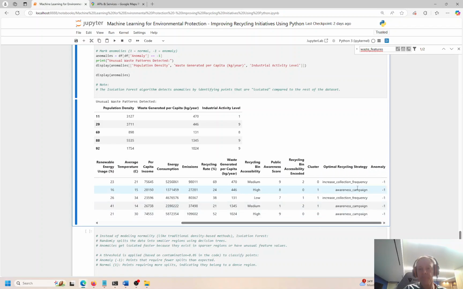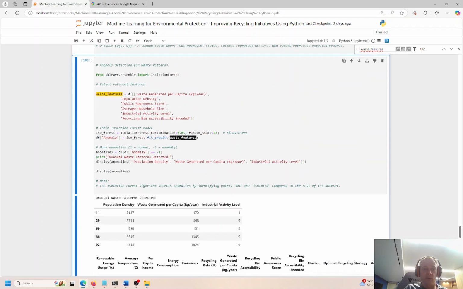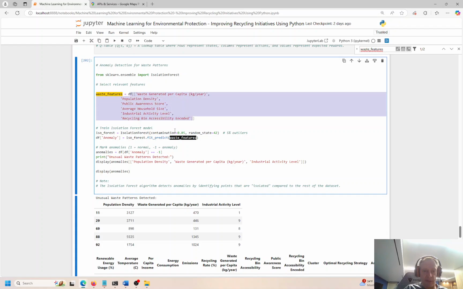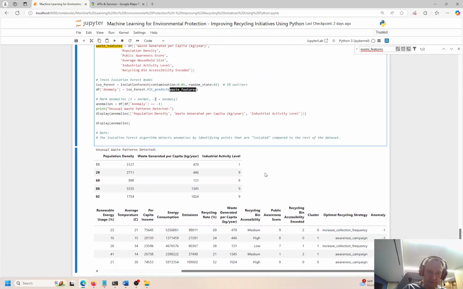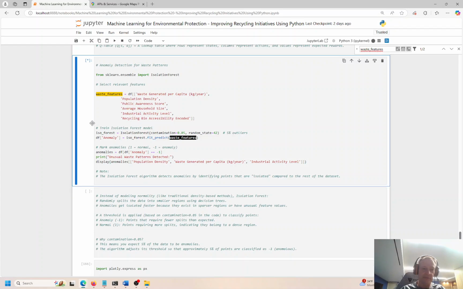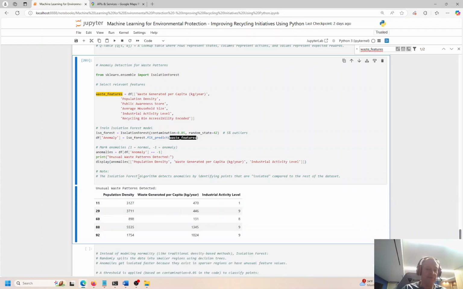So 95% of the time, all of these features in the data frame are encoded with a non-anomaly encoding right here. So this is 1. The anomalies are -1. So we only have 5 out of 100. So only 5% of the time we find anomalies, right? And again, it's based on these features over here. And then we can actually delete that. I don't need that because I have all the anomalies displayed. There's only 5 to begin with.